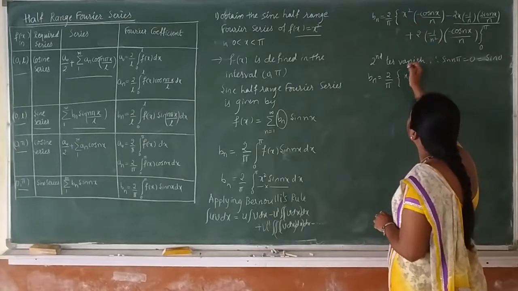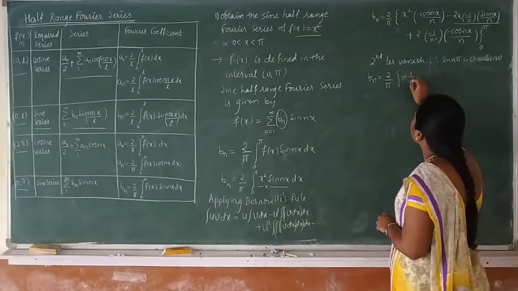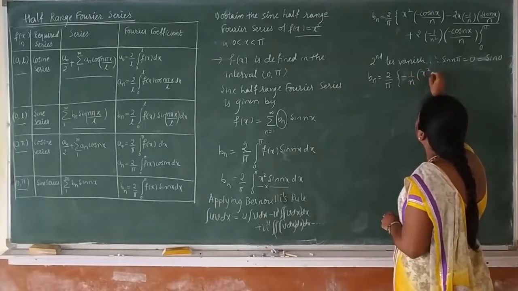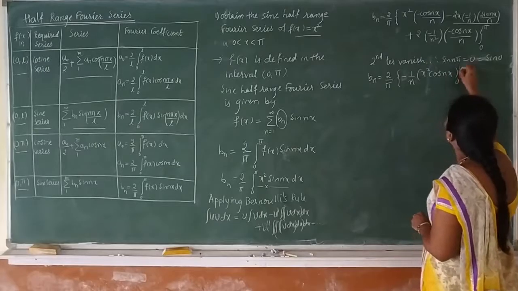Minus 1 by n, keeping 1 by n as it is, x square cos nx between the limits 0 to pi.